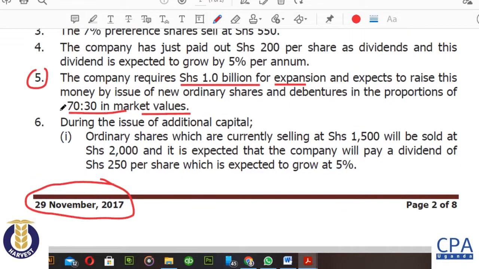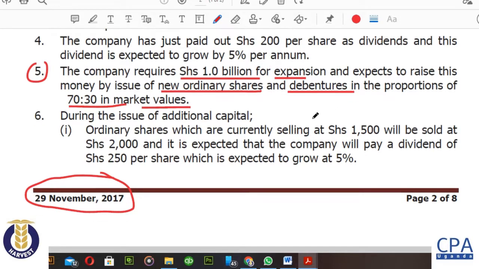If I apply 70, it is 70% of 1 billion, which means 700 million. So 700 million is going to be raised through ordinary share issue, and then the balance of 300 million is going to be raised through issue of debentures.